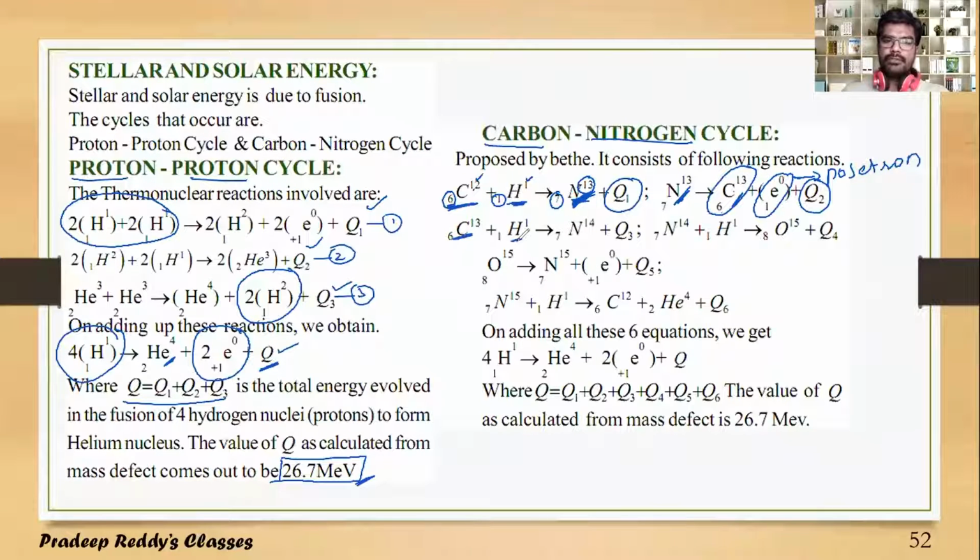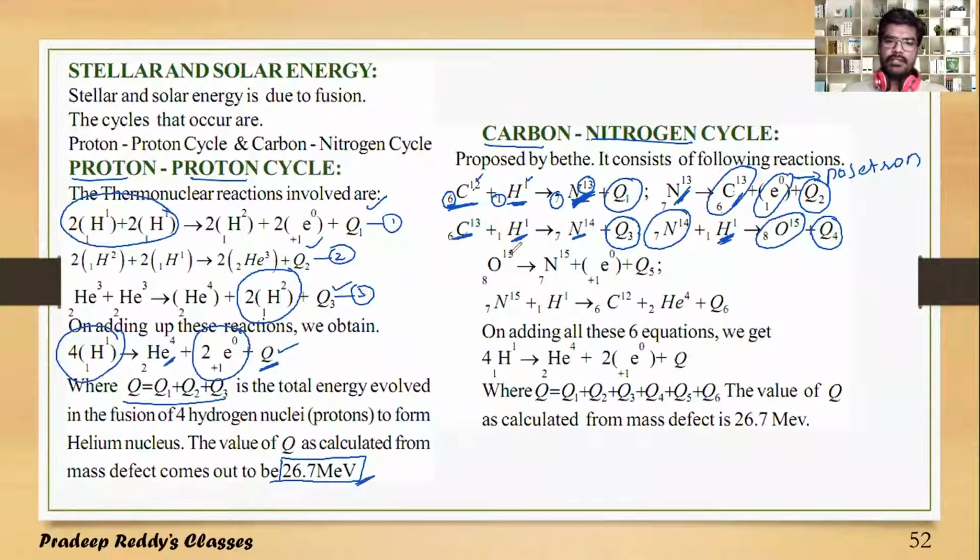Carbon 6C13 fused with this hydrogen gets converted to nitrogen 7N14, releasing Q3 amount of energy. And this 7N14 again fusing with one hydrogen isotope gets converted to oxygen 8O15 by the release of Q4 amount of energy. So totally 4 reactions are taking place here continuously.